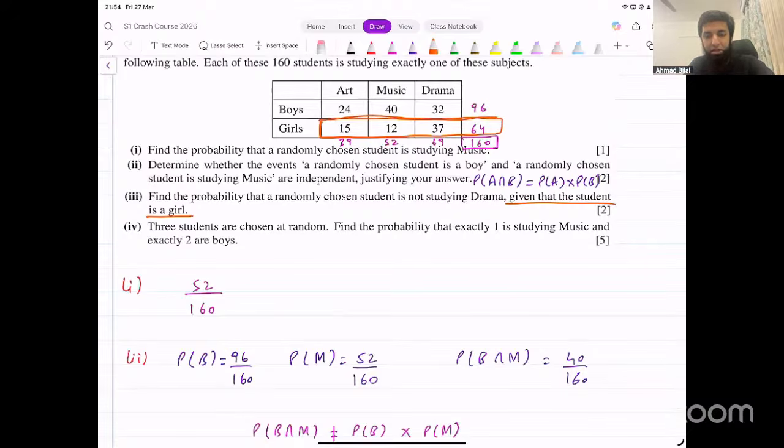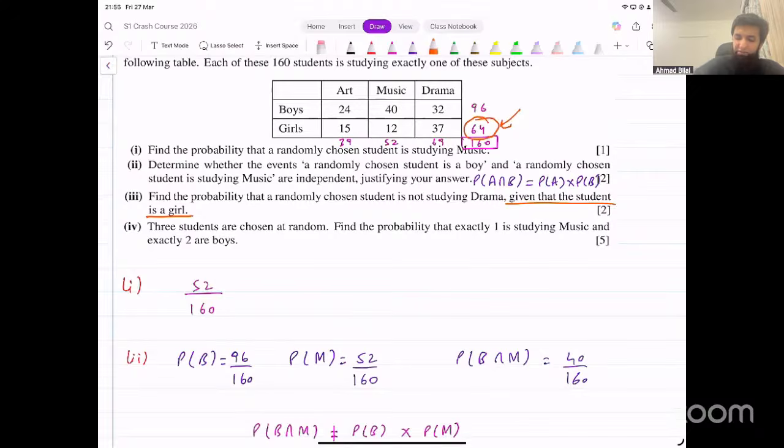It's a conditional probability. The denominator is not going to be 160 anymore. The denominator is going to be different, right? Given event is that it's a girl, so we are only selecting out of these 64 students.